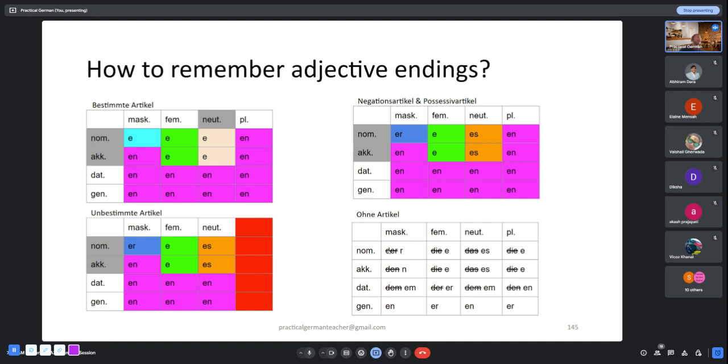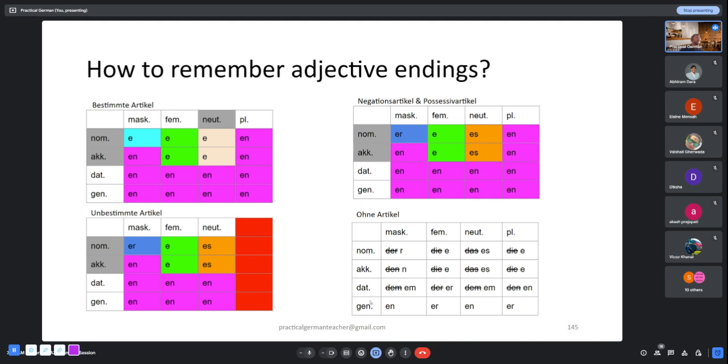Ask yourself, if there was an article, what would the article be? If it was the definite article or bestimmte article, you will say it is der. So the adjective ending is er. Here the article would have been die, so the adjective ending is e. Here the article would have been das, so the adjective ending is s. Here the article would have been die, so the adjective ending is e. Here the article would have been den, so the adjective ending is n. Here the article would have been die, so the adjective ending is e. You get the idea, right? Just ask yourself, if there was an article and the article was the definite article, what would that article have been? That's how you can remember the adjective ending for the first three rows: nominative, accusative, dative.